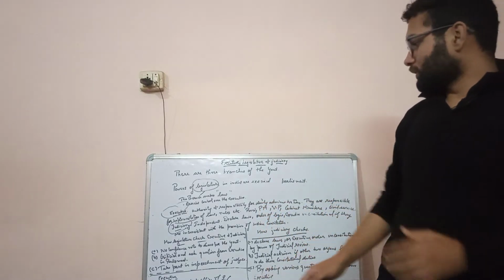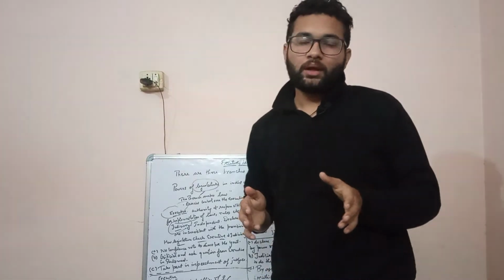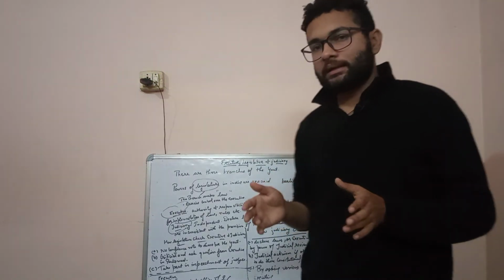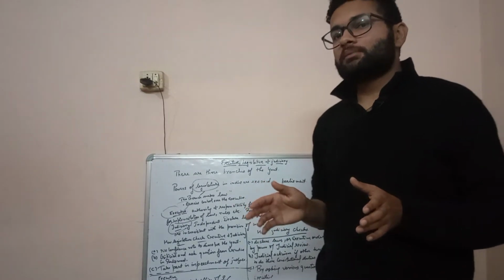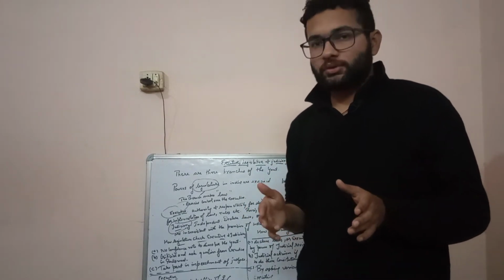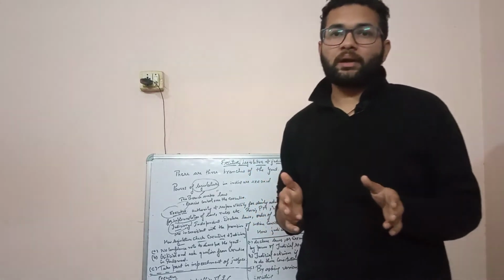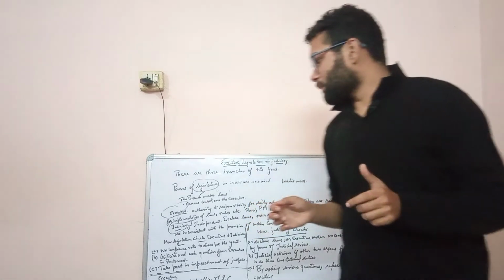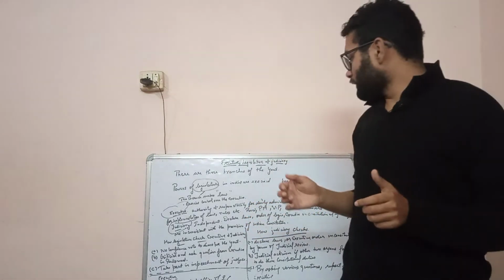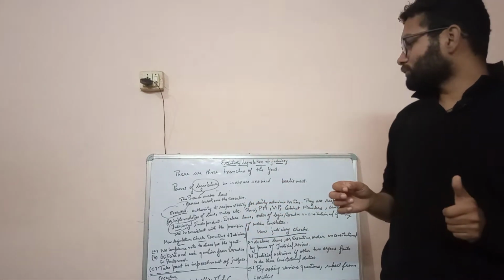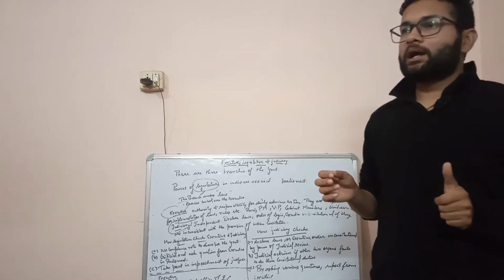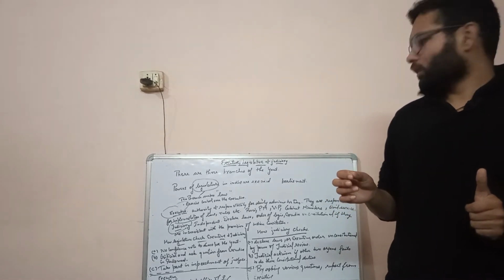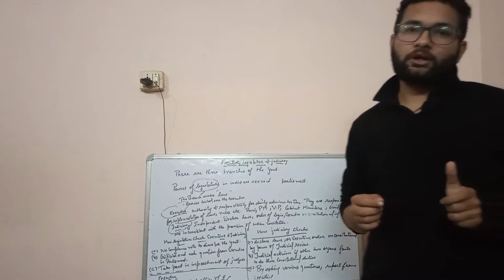Then the third one is the judiciary. The judiciary is an independent organ. They can declare any law passed by the legislative or any order passed by the executive unconstitutional if they are going against the spirit or the provisions of the Indian Constitution. So this is the power of the judiciary. They can declare any law or order of the legislative or executive unconstitutional if they are made inconsistent with the provisions of the Indian Constitution.